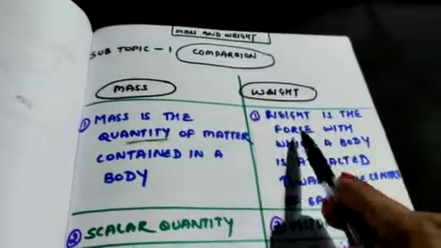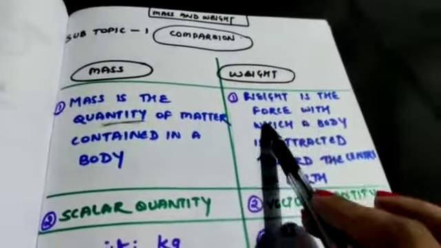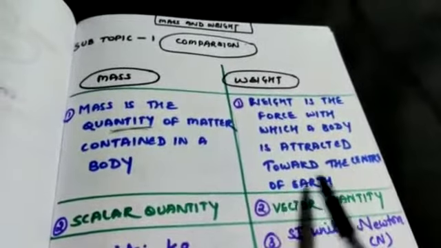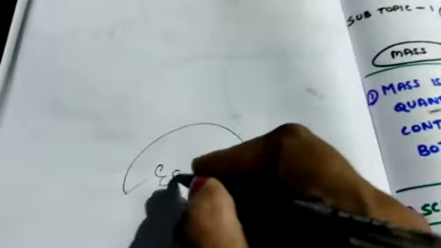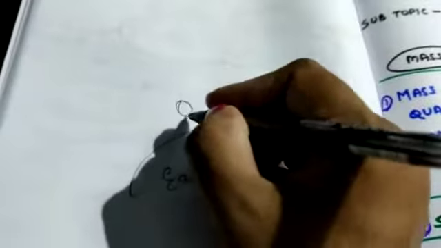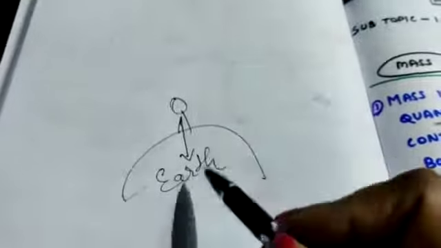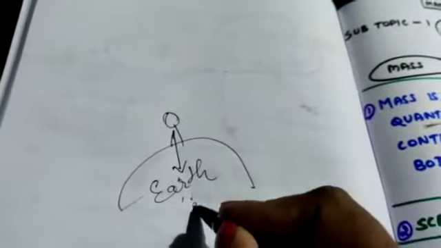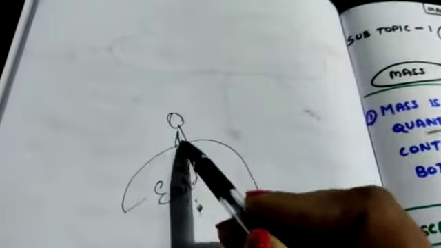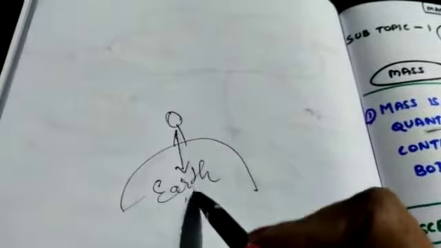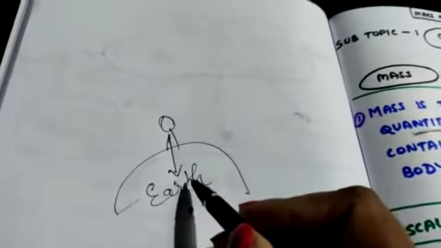And weight is the force with which a body is attracted towards the center of earth. Suppose this one is earth, and an object is present here. The force by which the earth is attracting the body towards its center, the force by which this object is attracted towards the center, this is known as weight.